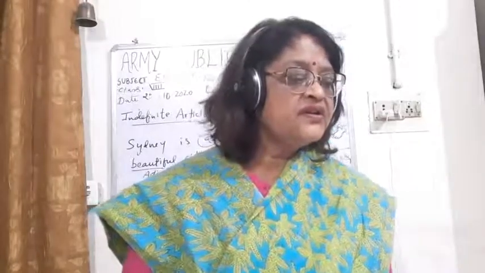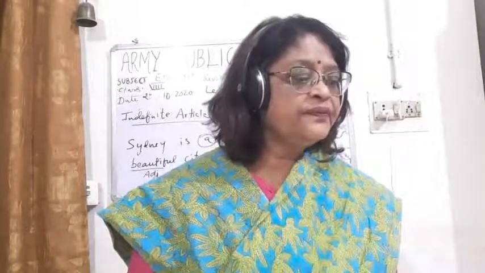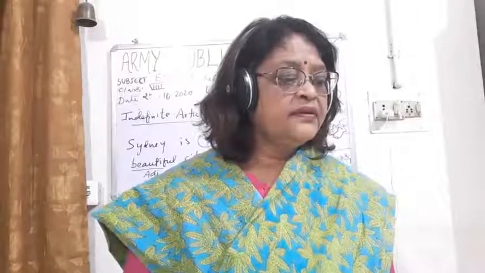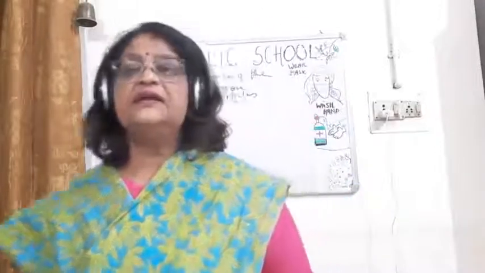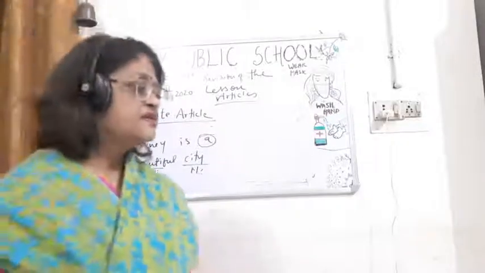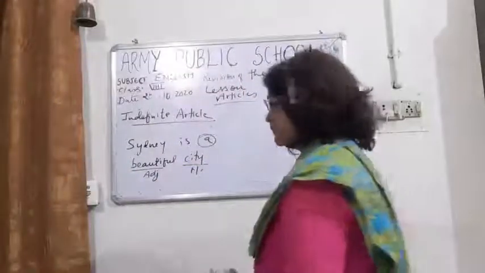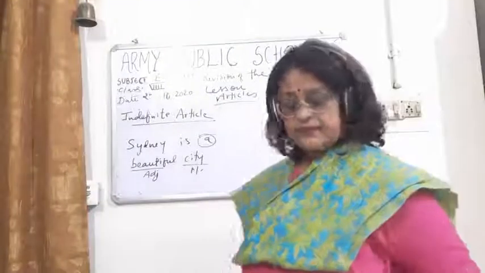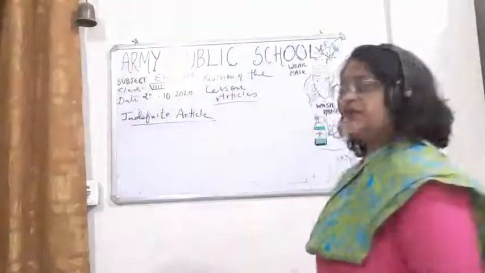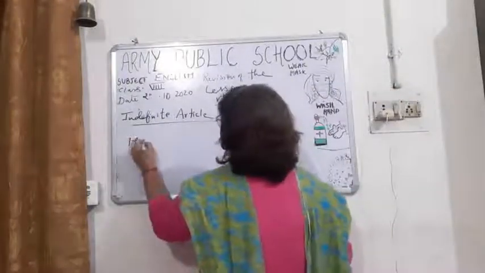Now children, "the" comes before the person when that has been reported. Like, he is a boy.